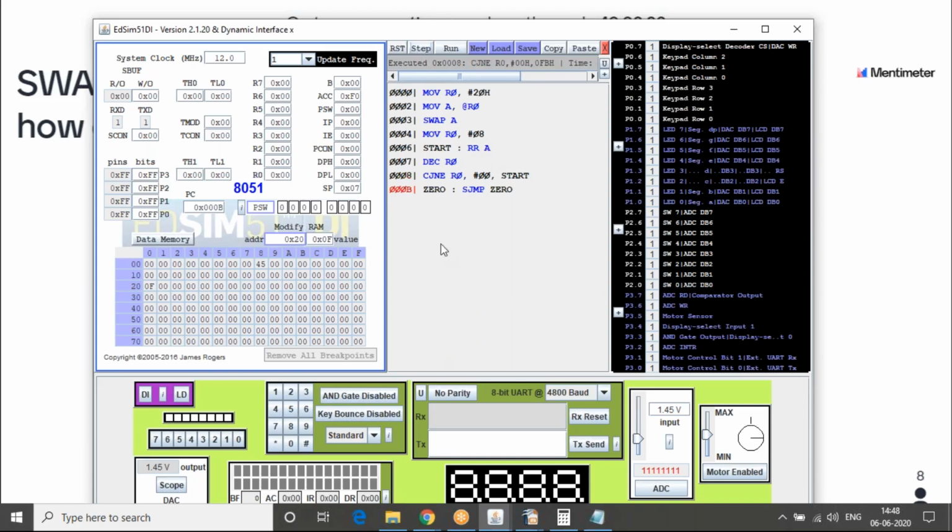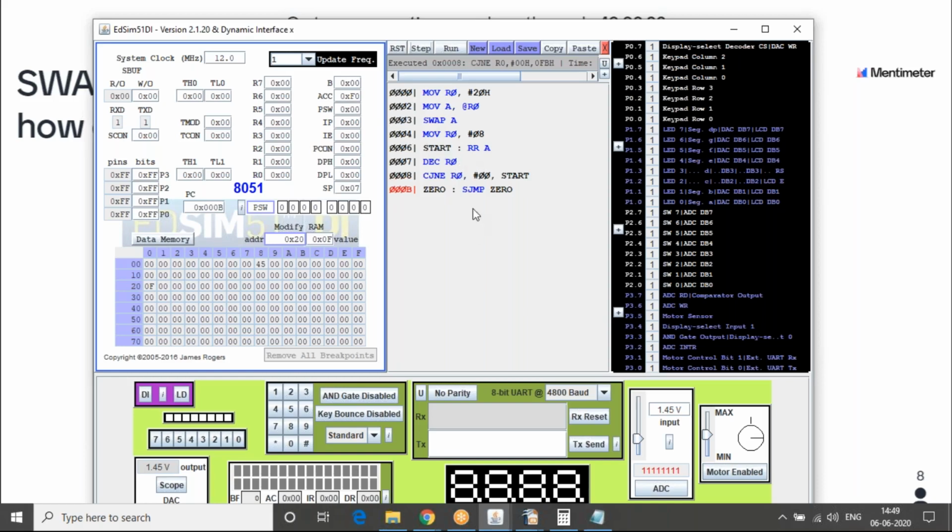I will step. So it has come out of the loop. I reverted it back to the original value, which was before the swap. It was originally 0F. After the swap, it was F0. So it executed the loop 8 times, and then it was again F0. So that's one optimized way of writing the loop as well.